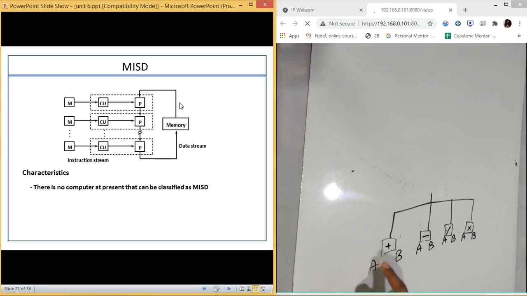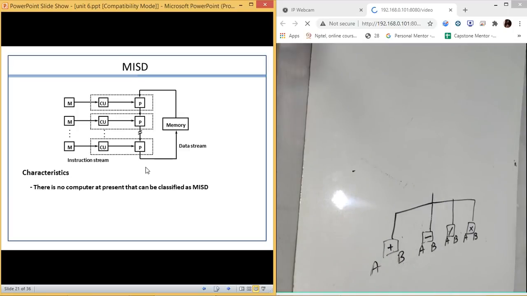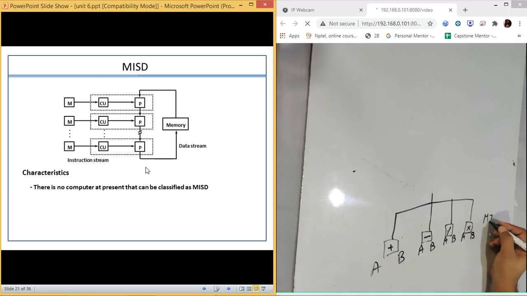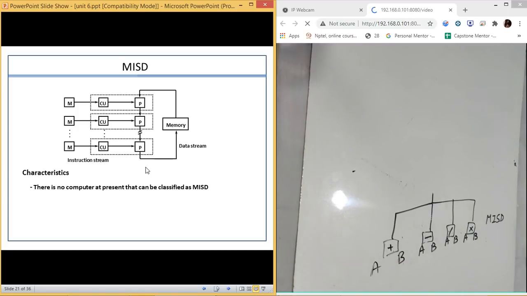So the data stream will be single. Memory is going to get connected with all the processors and they are going to get the same data to process. So this is your MISD type of architecture processing. But this is not common. We don't need it much.